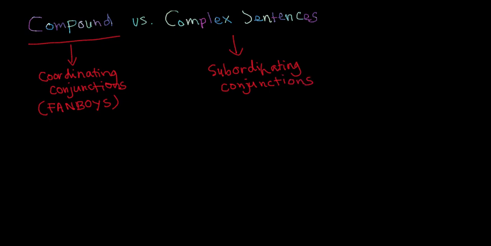Because the compound sentence is constructed by involving the use of coordinating conjunctions, the process is called coordination. And since the complex sentence is composed through the use of subordinating conjunctions, the process is called subordination.